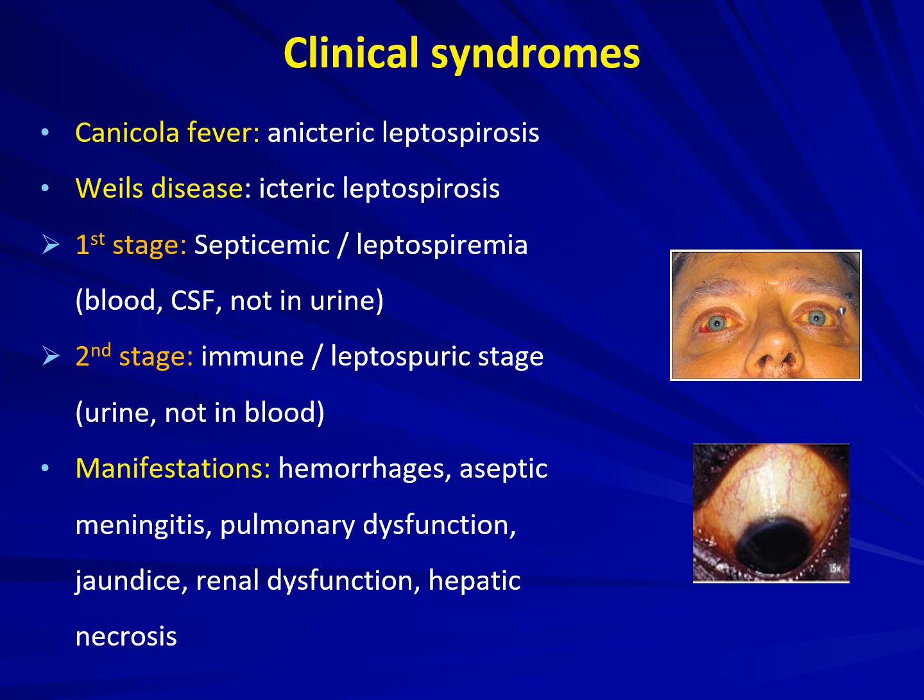It presents in the form of hemorrhages, aseptic meningitis, pulmonary dysfunction, jaundice, renal dysfunction, and hepatic necrosis. Since I've already told you it invades almost all the organs, all the major organs are involved.